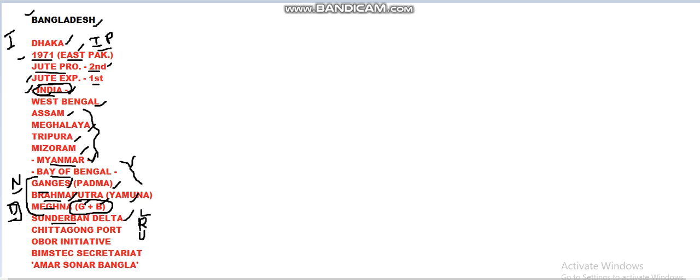There is also a port important in view of international relations. The Chittagong Port in Bangladesh was built by China. It is part of China's String of Pearls initiative, in which China goes on building ports and military facilities around India. So this is strategically important to India. It is also a part of the OBOR initiative, the One Belt One Road initiative of China. Bangladesh is also a part of this initiative, and it hosts the Secretariat for BIMSTEC, a regional intergovernmental organization.